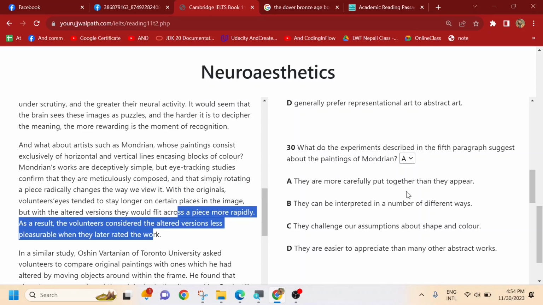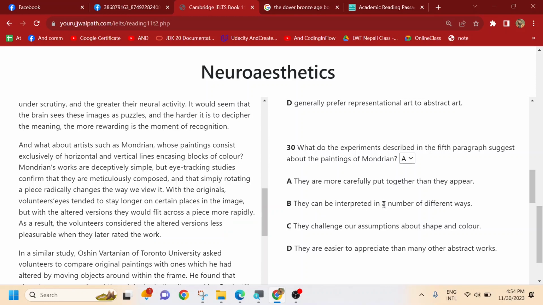Option A says they are more carefully put together than they appear. Of course, once you rotate, they are changed, and they can be interpreted in a number of different ways. Option B says a number of different ways, but this has not been presented. Of course, the views can be changed, but it does not suggest a number of different ways. Maybe only two ways, two views of the same object. It suggests that a high number of interpretations can be made, that is option B. So we are not going to use B.